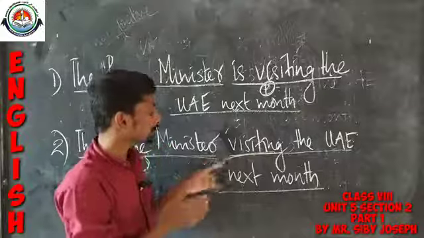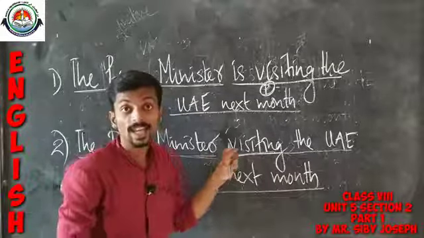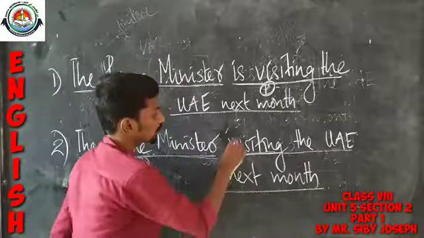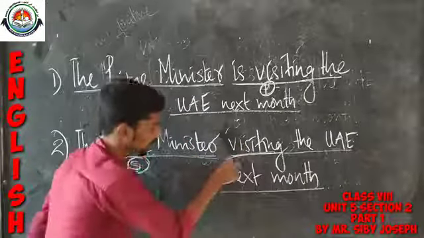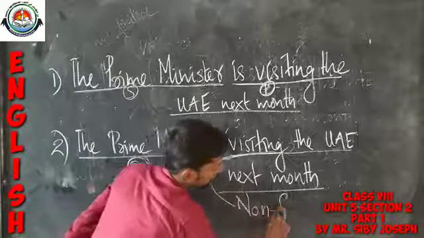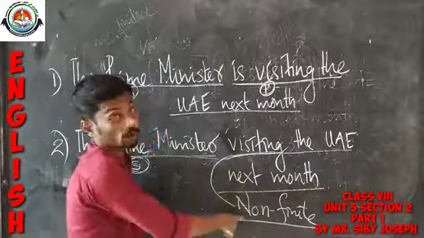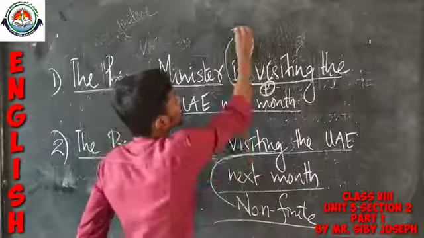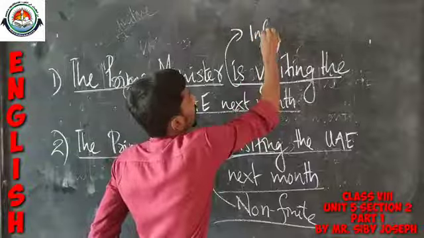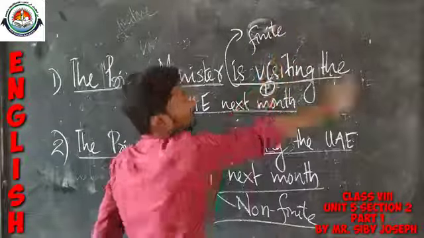Here this verb is non-finite. That is actually the point we are going to make. This verb is actually non-finite and this verb is actually finite.